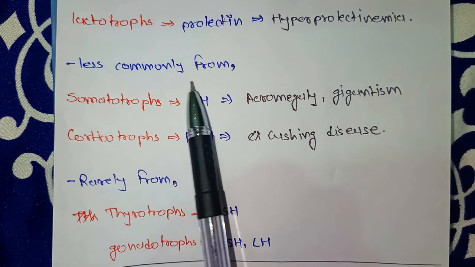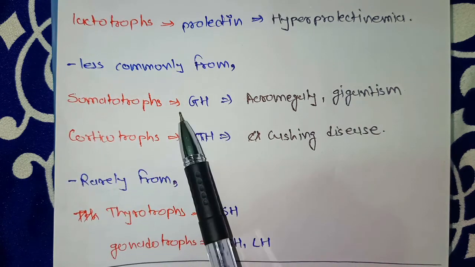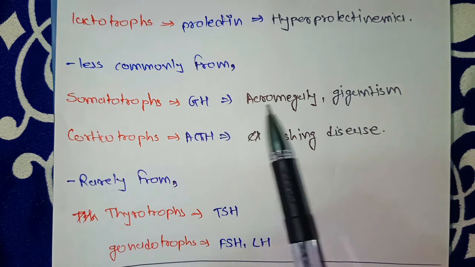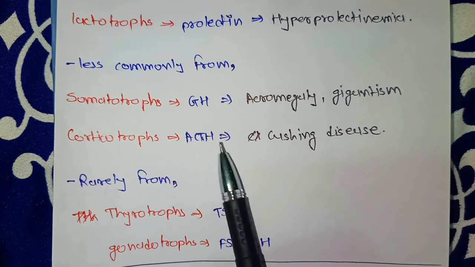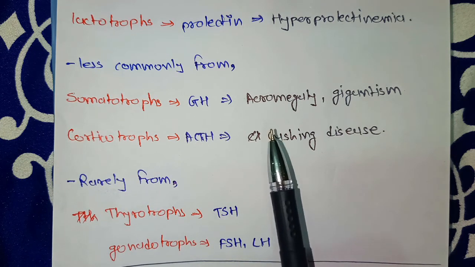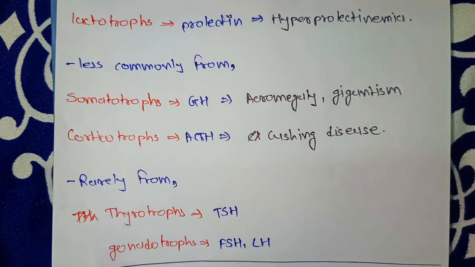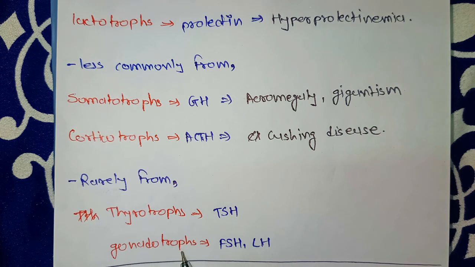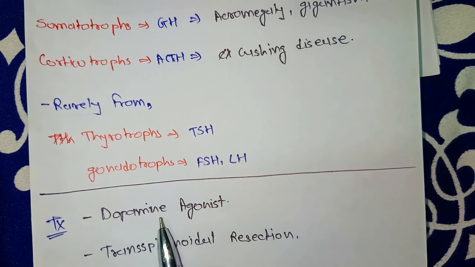Less commonly it is from somatotrophs and corticotrophs. In somatotrophs, there is growth hormone, and that's why we will see symptoms like acromegaly and gigantism. In corticotrophs, we will see adrenocorticotropic hormone, and that's why we will see symptoms like Cushing disease. And we will see hyperplasia rarely from thyrotrophs and gonadotrophs. In thyrotrophs, there will be thyroid stimulating hormone, and in gonadotrophs, there will be FSH and LH. So in the treatment, we can give dopamine agonist, and we can do transsphenoidal resection to remove this tumor.